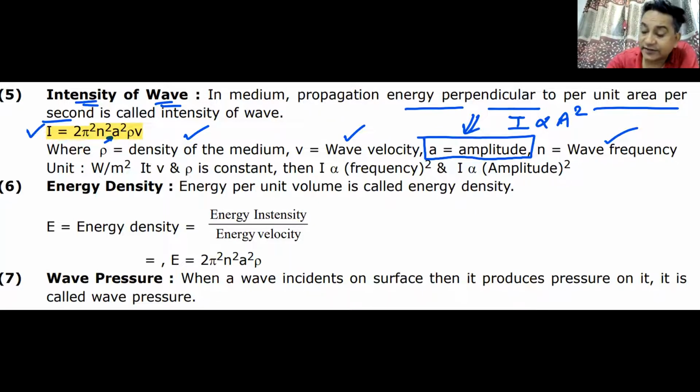Energy density is the next thing. It is the energy per unit volume that is known as energy density. So you can find it out by intensity divided by velocity. The formula of energy density is the same as the intensity of the wave, but it is just divided by the velocity. So velocity does not come. Wave pressure: whenever a wave is hitting a surface, it is going to exert some pressure. That pressure is known as wave pressure. Please mark this thing down. If you remember the formula of intensity, just divide intensity by velocity. You will get the formula of energy density. I'll give you a minute to note it down.